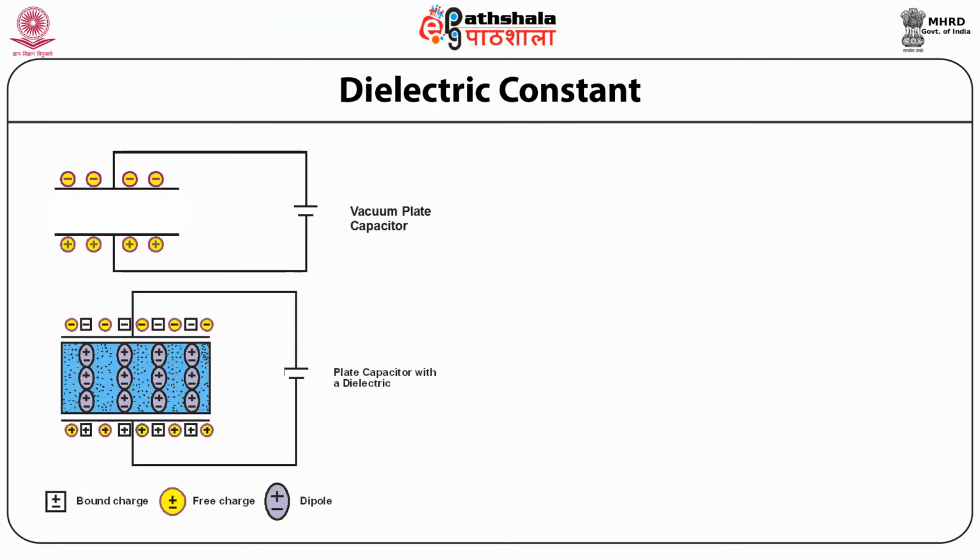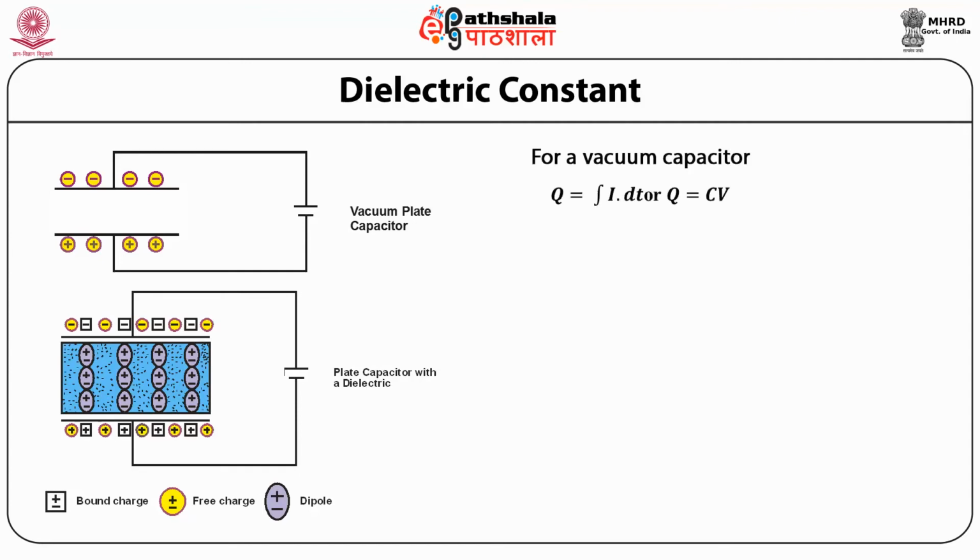Now consider a vacuum plate capacitor configuration to understand the concept of dielectric constant and susceptibilities. Students, on the left hand side you can see a parallel plate vacuum capacitor, and below that you can see a parallel plate capacitor with a dielectric in between, where the blue material corresponds to the dielectric. The dipoles are also shown in the dielectric material, whereas there are a few free charges present and bound charges present on the surface.